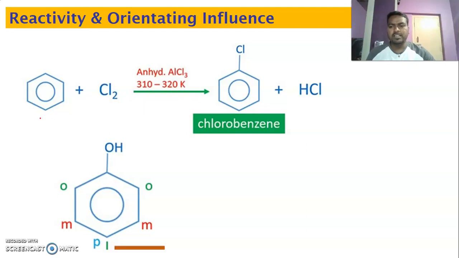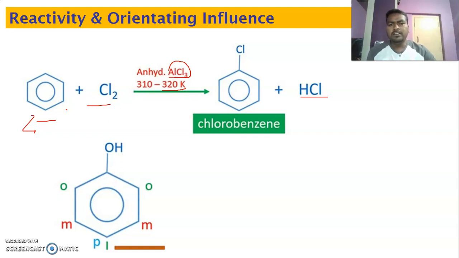Let us observe this reaction here. When benzene combines with chlorine in the presence of anhydrous aluminum chloride as a catalyst and at 320 Kelvin temperature, it gives chlorobenzene and HCl. So this is a best example for electrophilic substitution reaction, that is chlorination.